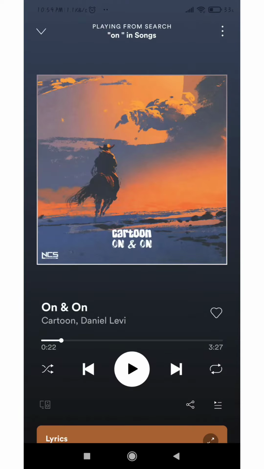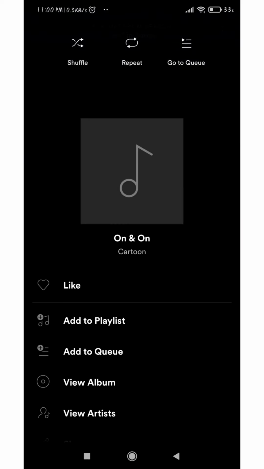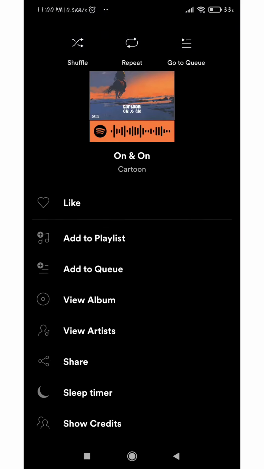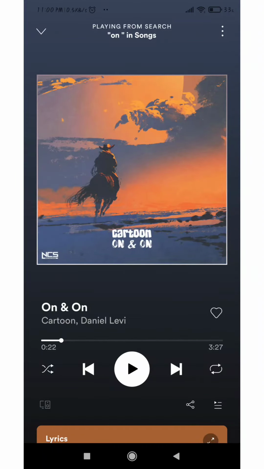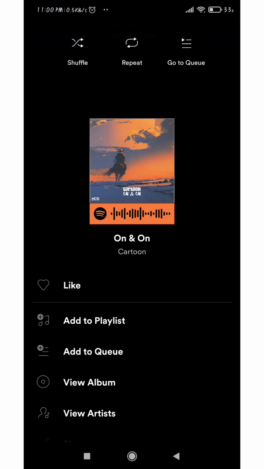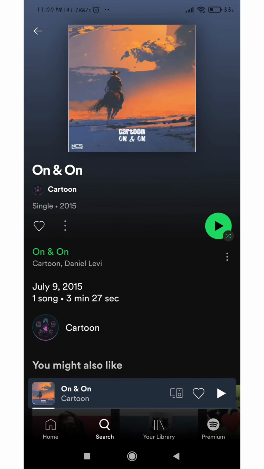And also if you press the triple dot button on the right top of your screen, you can see who are the song composers for this song, from which album this song is released, and in which year the song is released. So if you press on the View Artists button, you can see the artist for this song. And also if you press on View Album on the same page, you can see from which album this song is released and which year the song is released.